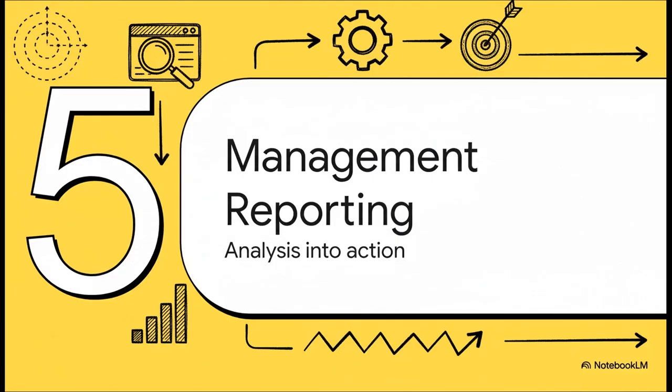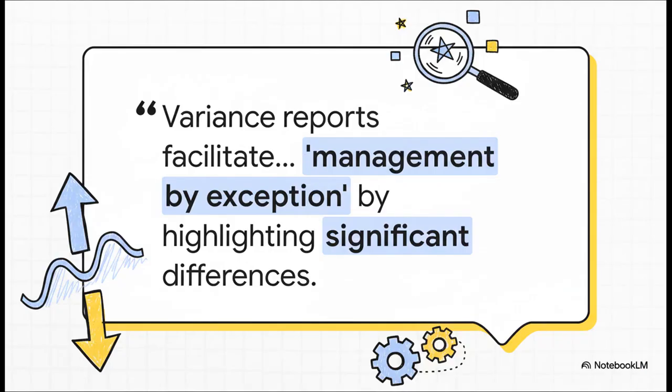So, we've done all of this detailed analysis. We have our price variances, quantity variances, spending and volume variances. What's the point? This final section is about closing the loop, translating all this analysis into meaningful managerial action. The entire purpose of this system really boils down to this single, powerful principle: management by exception. A manager's time and attention are their most limited resources. Instead of drowning in data about every single operation, variance reports act like a spotlight, highlighting only those areas where performance is significantly different from the plan, both good and bad, so that's where they can focus their energy.